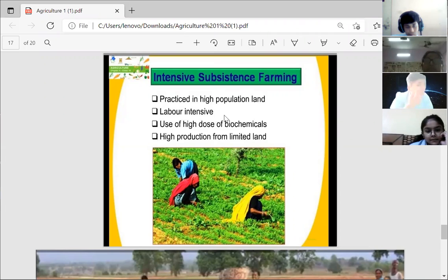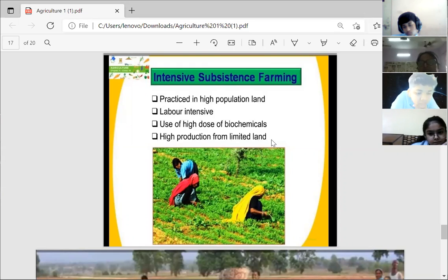We have studied that in primitive subsistence farming, laborers are not employed; the family members work in the field. But in intensive subsistence farming, more and more laborers are employed. Many laborers work on a small piece of land and they use pesticides, chemical fertilizers, then irrigation facilities, etc. So in a nutshell, you can say that the farmers have to produce high from limited land.